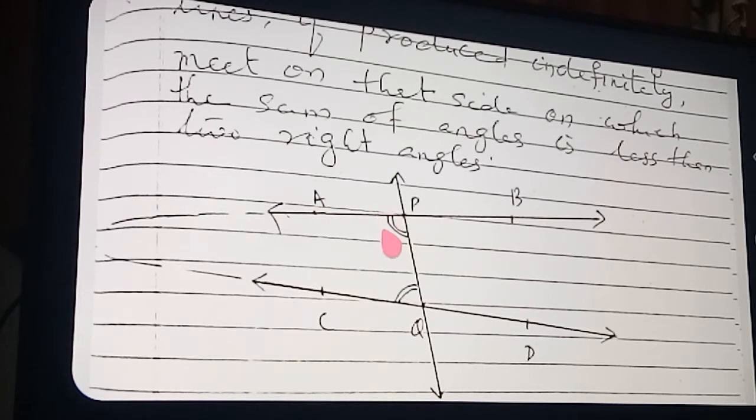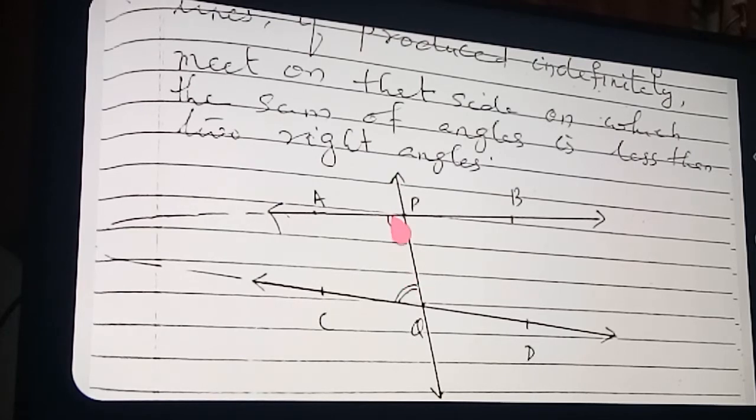But 4 interior angles will be forming. Interior angles means angles forming in between the lines. So here you can see this angle and this angle, this angle and this angle. Total 4 angles. Angle APQ, angle PQC, angle BPQ, angle PQD are the 4 interior angles. Once more, recognize them. This angle I pointed here, one angle, second angle, third angle and fourth angle. How many angles are forming? 4 interior angles are forming.